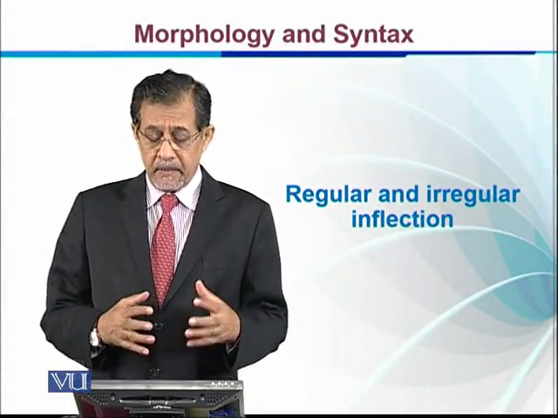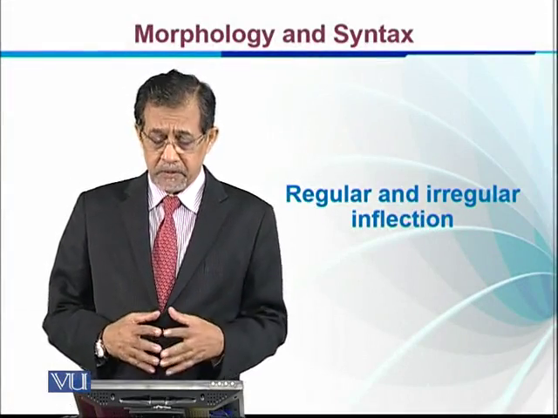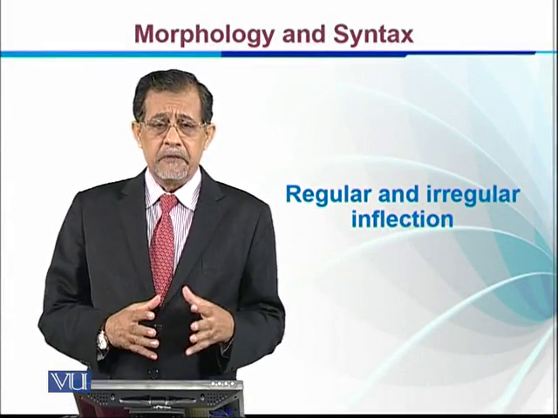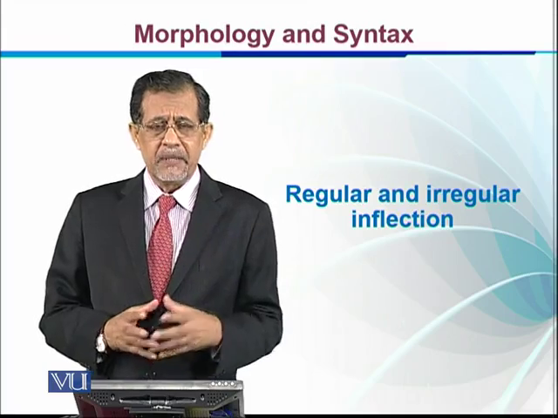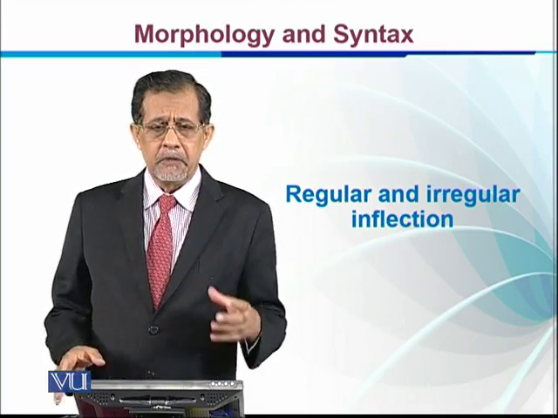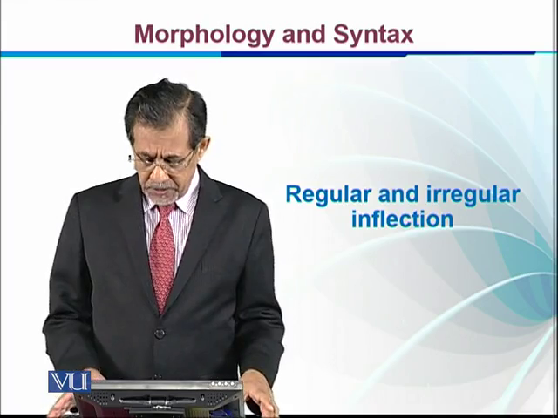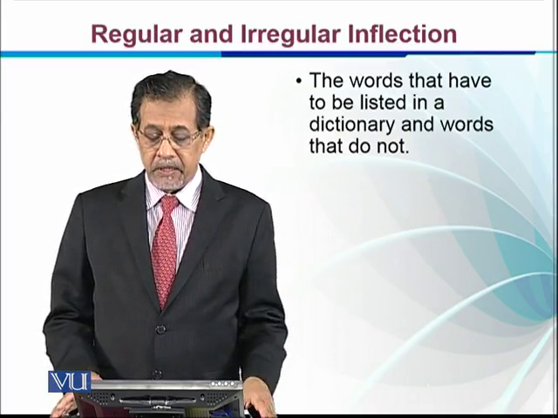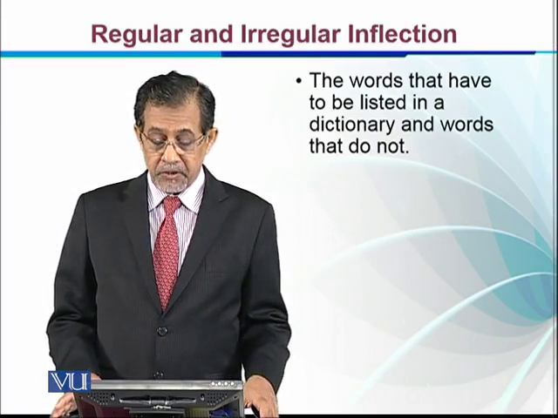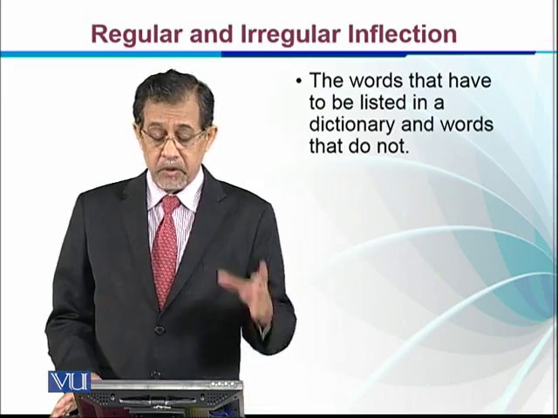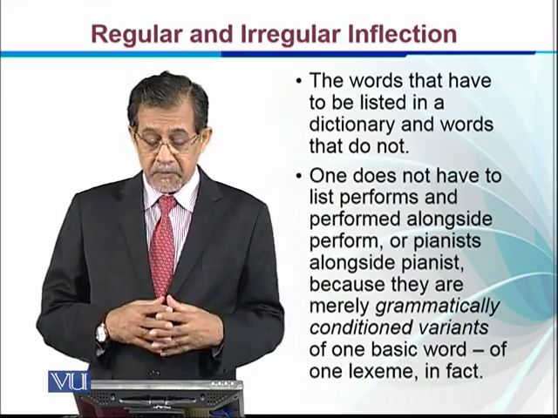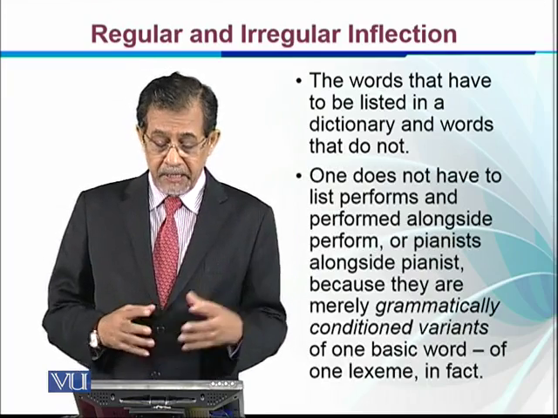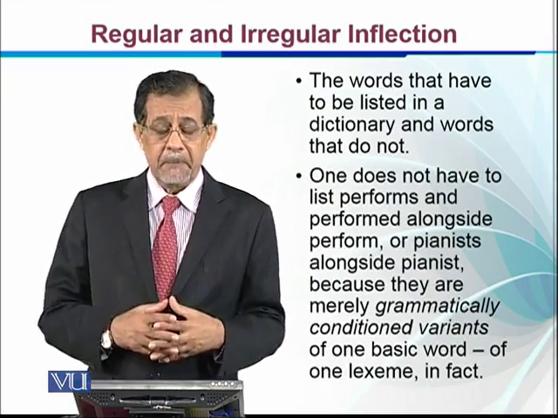Regular and irregular inflections. We see that there are certain inflections which are used regularly. They are predictable, and there are certain which are not predictable. They have to be learnt. There are words that have to be listed in a dictionary and words that do not have to be listed in a dictionary. What does not have to be listed are performs and performed alongside perform, or pianists alongside pianist.